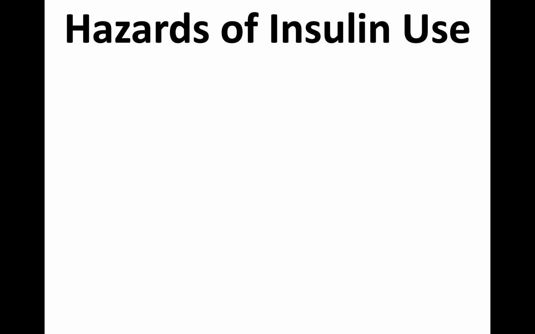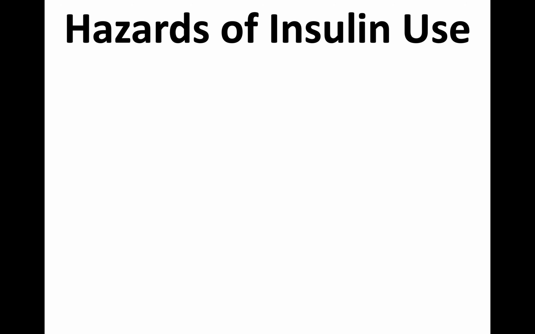I know that you can easily guess what the hazards of insulin use are. Simple. When a person endogenously synthesizes and secretes insulin, it is based on the blood glucose level. You have seen the ATP-sensitive potassium channel and the uptake of glucose into the beta cells. That part is very prominent here. That's how insulin secretion is regulated. But when you substitute insulin exogenously, this factor cannot be considered, except in continuous subcutaneous insulin infusion.